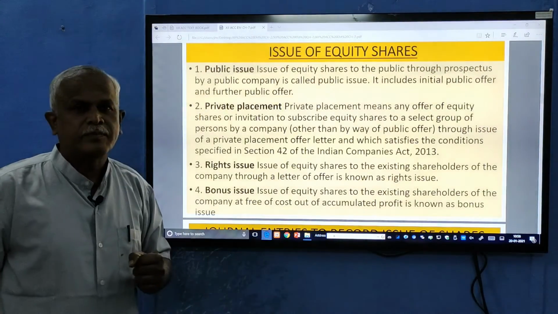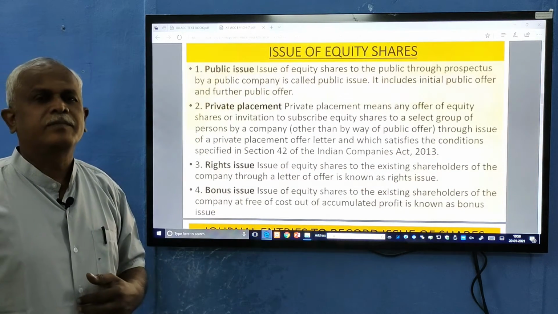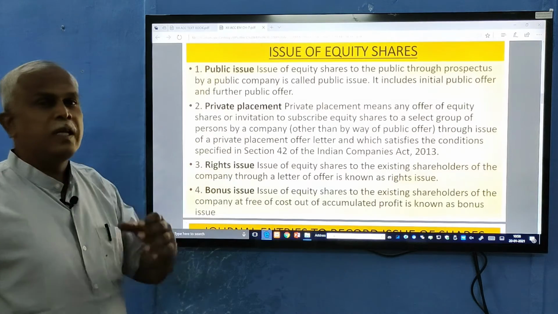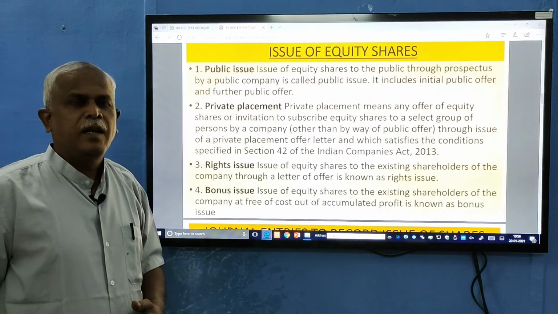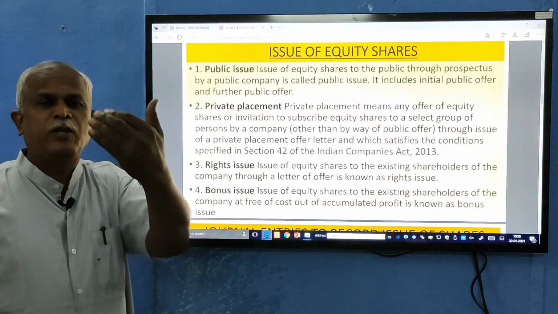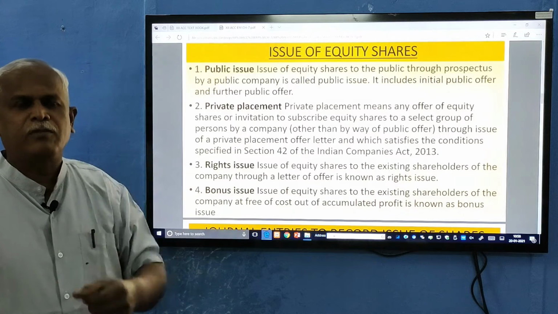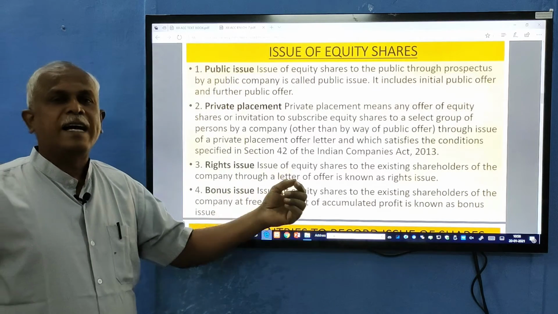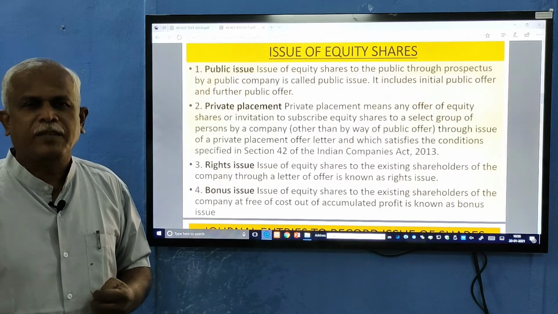Rights issue. If you understand, it is an already existing company, and if it wants to raise additional capital to improve its objectives, instead of going to the public, before offering to the public, it will ask its existing shareholders for subscription of additional capital.